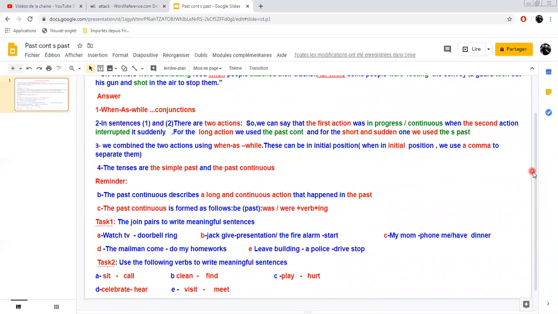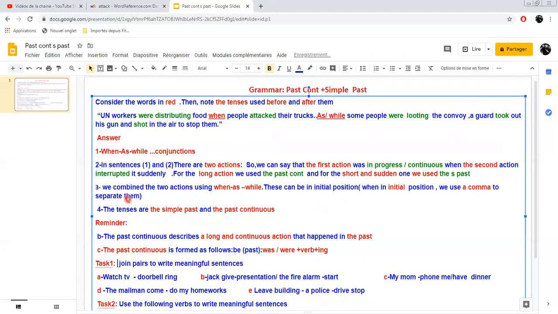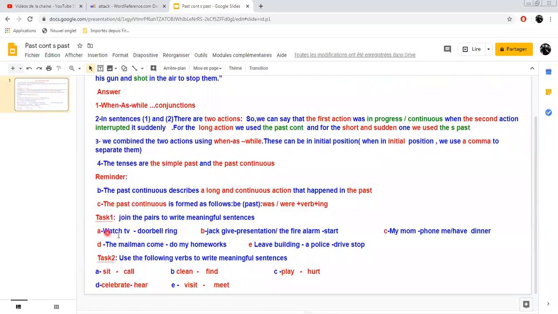Now, for your practice, we've got two selected tasks. Task number one: join the pairs to write meaningful sentences. So you are going to join these pairs to write meaningful sentences, using one of the conjunctions and the appropriate tense. Task number two: use the following verbs to write meaningful sentences. So we've got two verbs here in each.